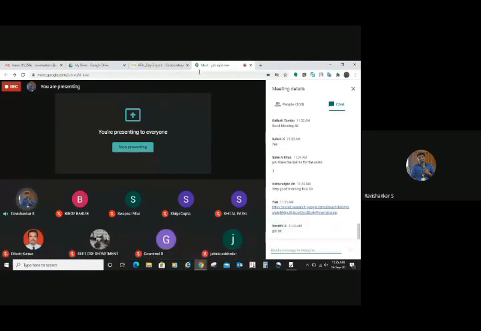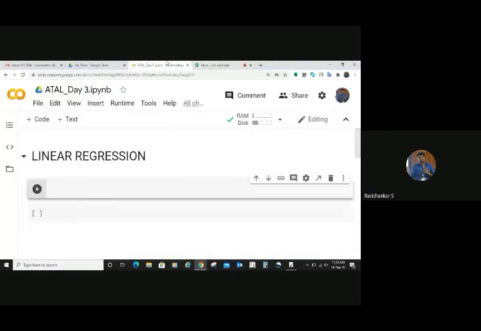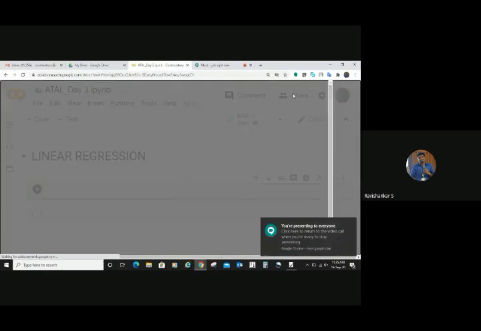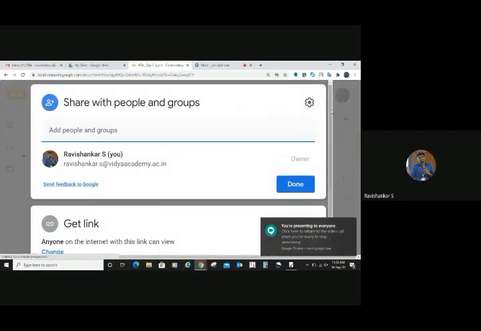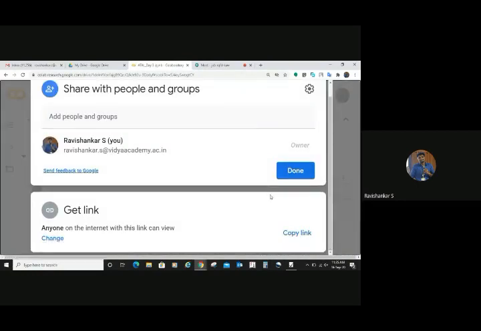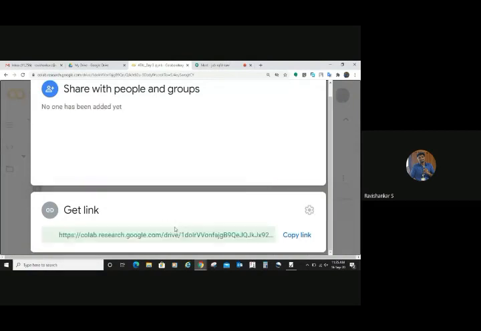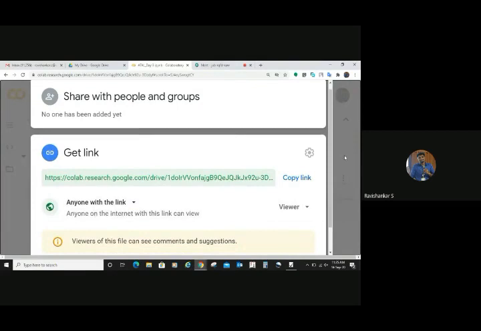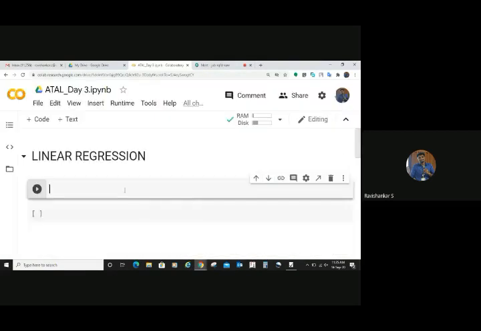I don't know whether I have given the edit permission. Let me check that. If edit permission is there, we will try to change the code right now when I'm doing. Yeah, only view permission is there. It's fine. So you can view the code, right? So you can refresh it so that you will be able to see whatever things I do. You can copy the thing and you can try it. In case of any error, you can try that.